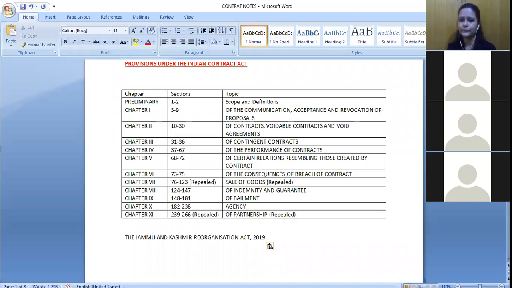Ma'am, as of now, except the land laws, I think as Jammu and Kashmir has become a union territory, there can be a trick question in MCQs about the scope. So as of now, all the acts of India will be applicable to Jammu and Kashmir except the land laws. See, we cannot say all the laws of India because there may be certain central laws which are not applicable to all the different states. There can be AFSPA and others not applicable to all the states or union territories of India.